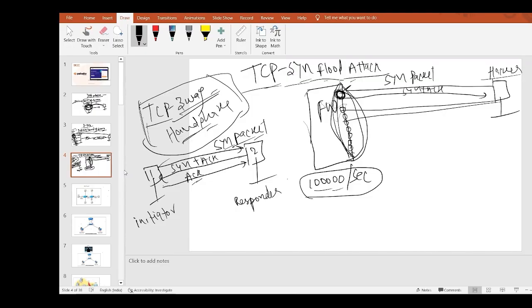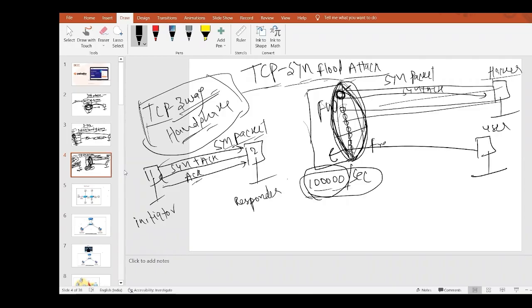What would happen? My firewall has a capacity of holding 1 lakh sessions per second. All 1 lakh sessions are already established. There is no free session. All sessions are occupied by the hacker. So if, meanwhile, a legitimate user, an office employee, comes and wants to access the firewall, what would happen? Would he be able to get access through the firewall? All the sessions are already occupied.